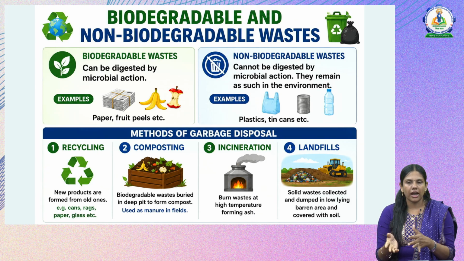Then next one is the landfill, where solid waste collected from households, industries and so on is dumped into a plain, barren land that is very empty and not used for any other purpose. Then that land is filled with the waste and covered with soil. These are the four types of garbage disposal methods: recycling, composting, in which there is another one called vermicompost, incineration and landfills.